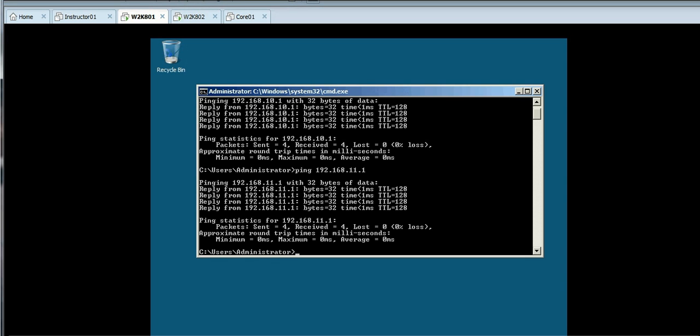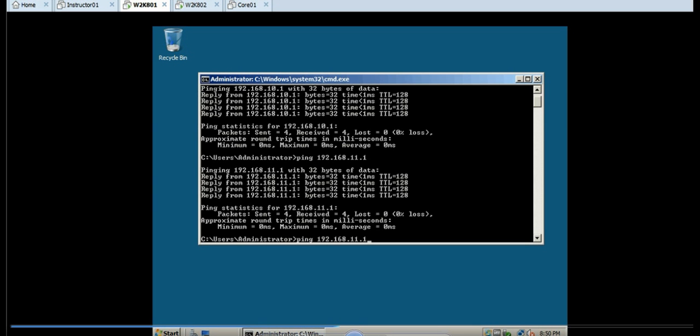Next I'm going to ping the first local area network adapter on the second server by typing 11.2, and it's going to connect.